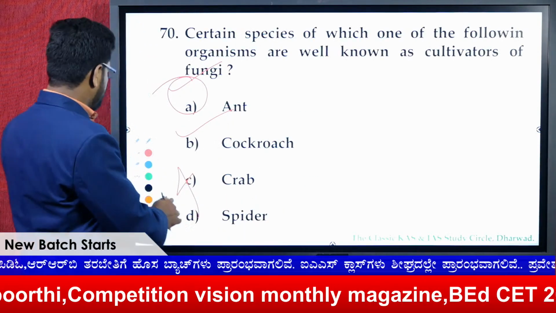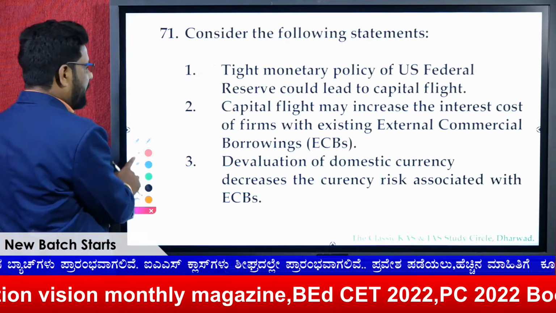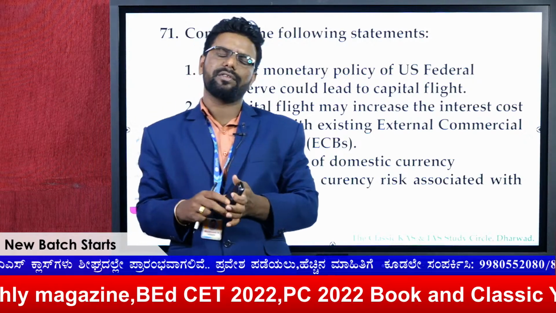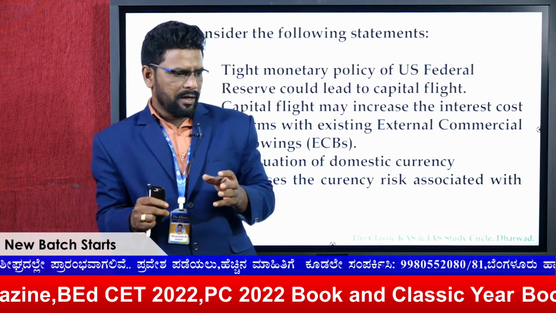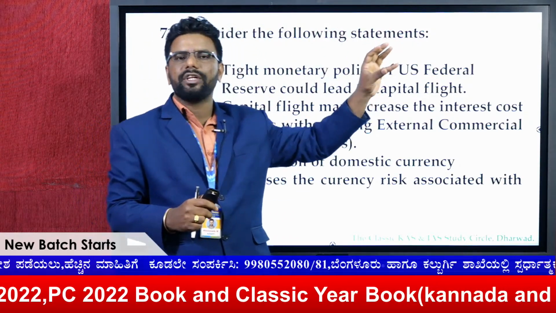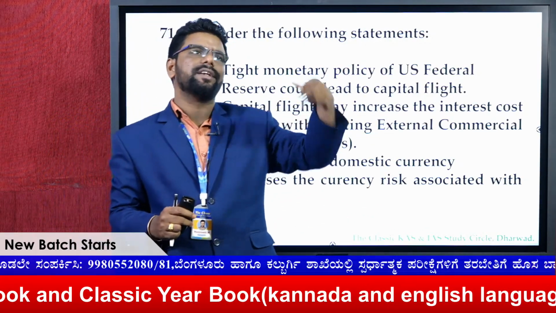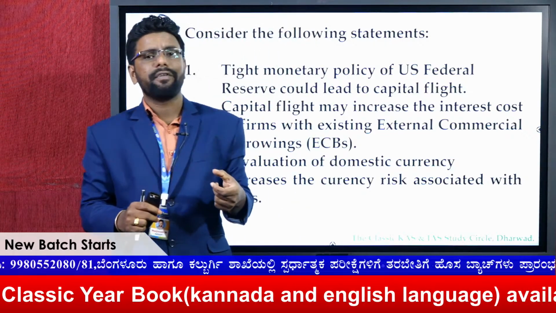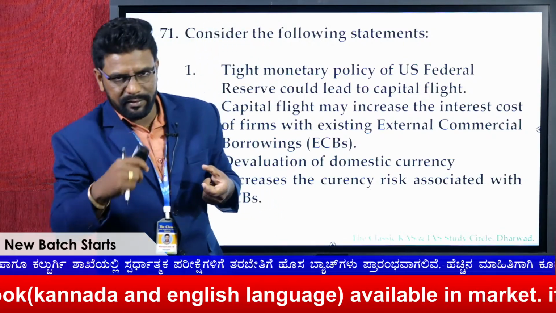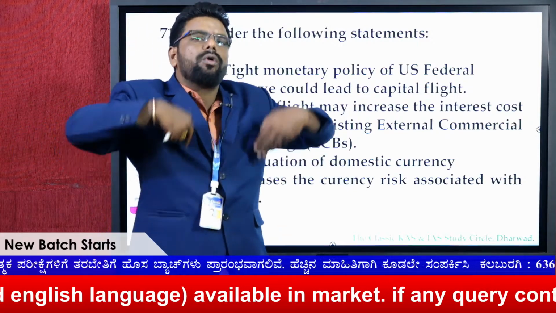The next is, okay, this is again an economic question. Go with that: tight monetary policy, and we have expansionary monetary policy. The tight monetary policy will be done when there is more money in the market. So what happens during high inflation is that institutions like the RBI, the central banks, actually reduce the rate of interest. When the rate of interest reduces, capital flight takes place. What does capital flight mean here? The investments start to go out of the country.